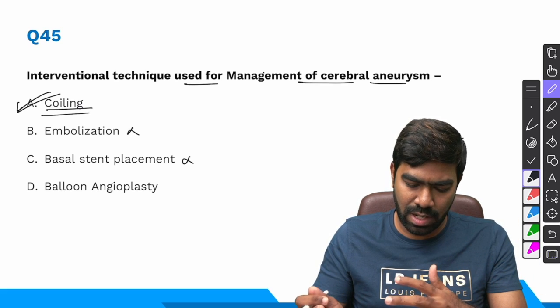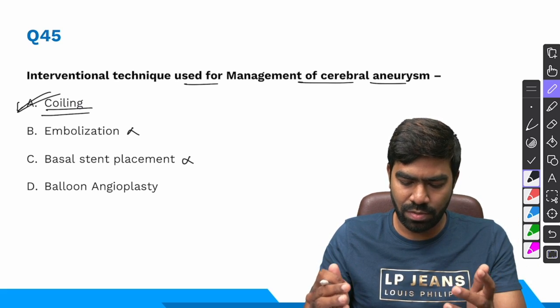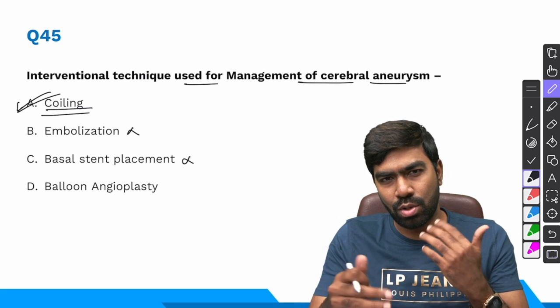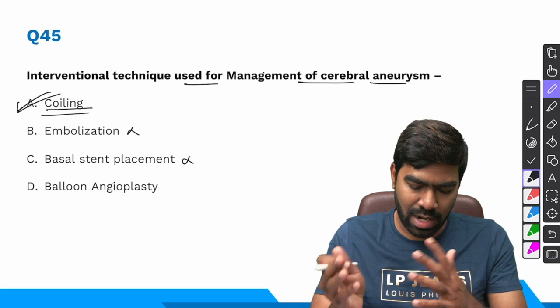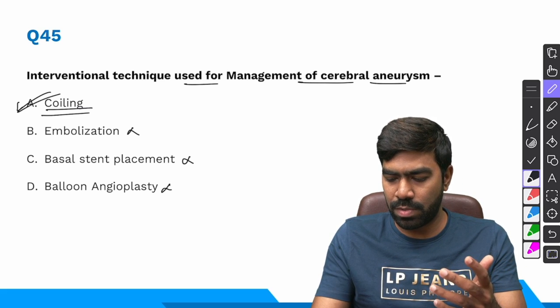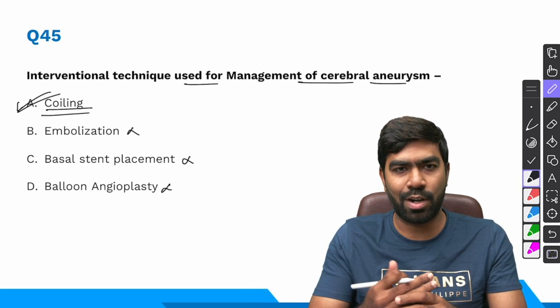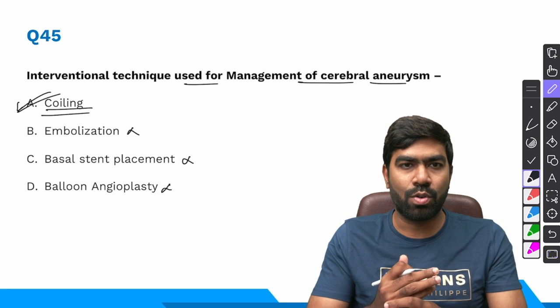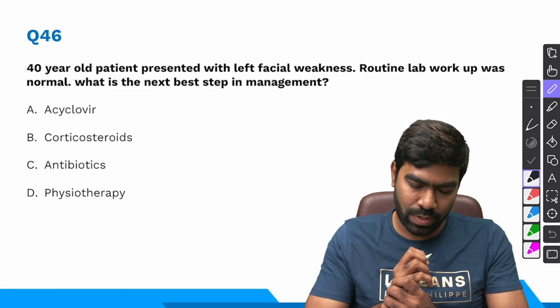Basal stent placement as a standalone procedure is not going to be effective. Stent placement can be utilized to coil the aneurysm subsequently, but as a standalone procedure, that's not going to be effective. Balloon angioplasty is going to worsen the problem because you can't do angioplasty for an aneurysm, right? So technically, we are going to go for coiling. That's the right answer for this question.